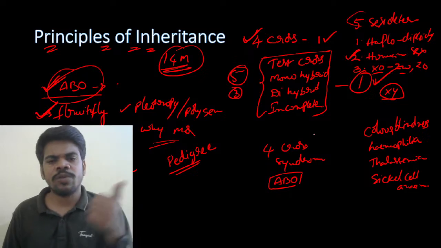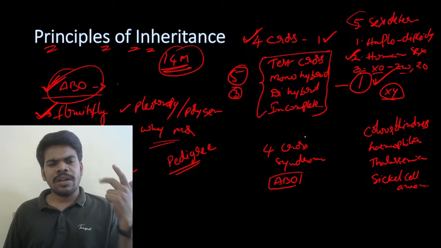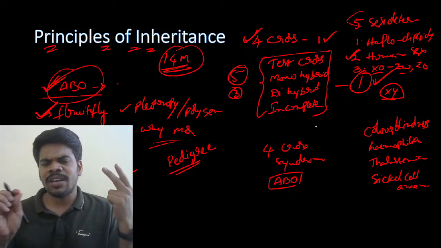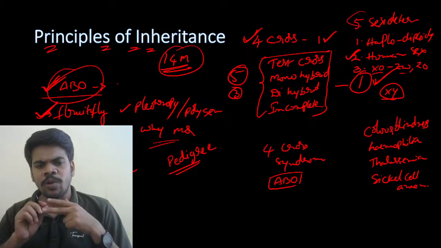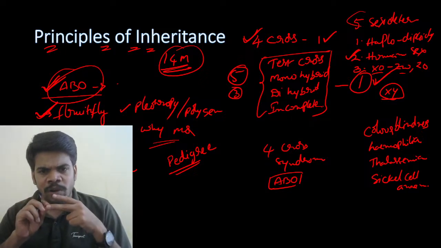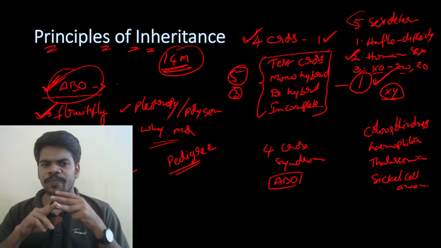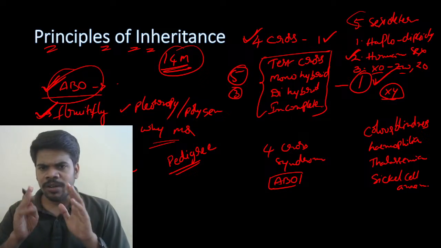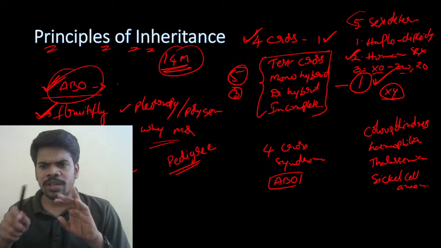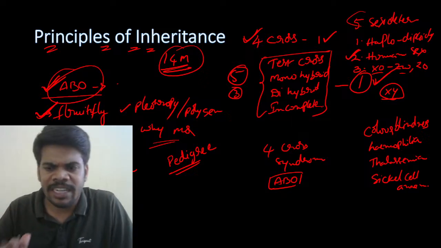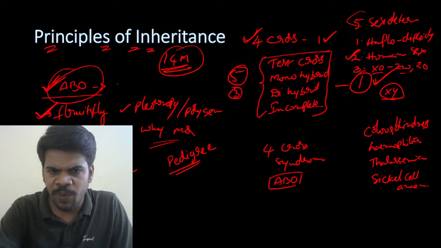Sex determination, 4 crosses, a few disorders. For related disorders, you have to understand the chromosome numbers and observe the symptoms. That is for the pedigree analysis only. Syndromes, so what is that order? 4 crosses, syndromes and disorders, sex determination, ABO blood group system.